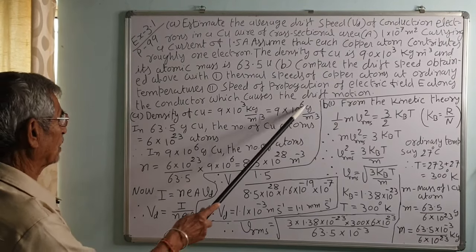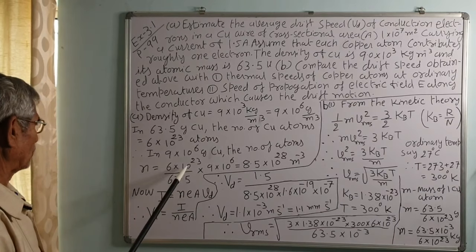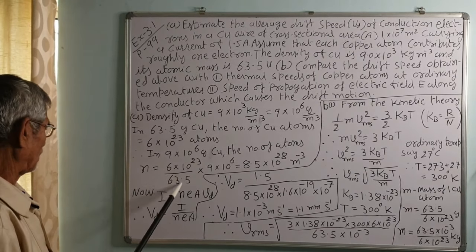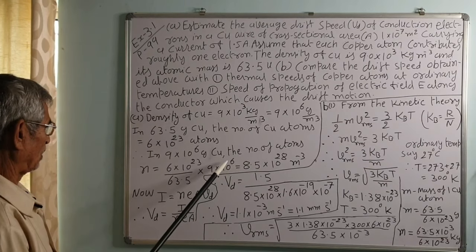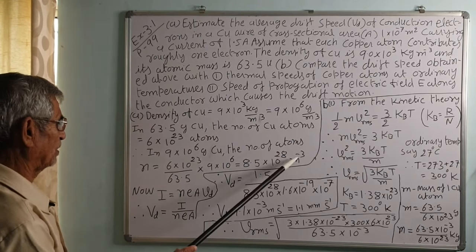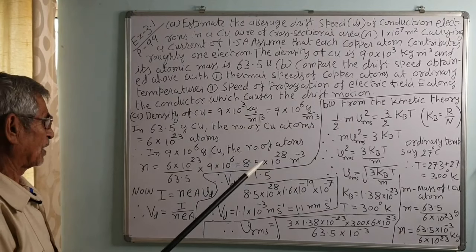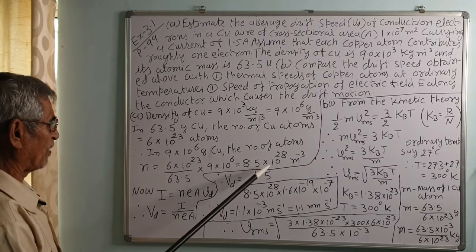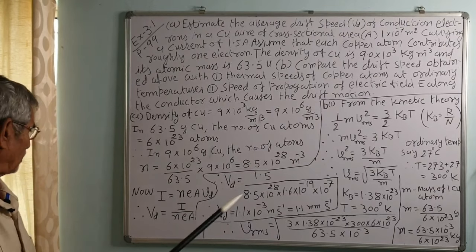So in 9 into 10 raised to 6 gram of copper, the number of atoms n is equal to 6 into 10 raised to 23 upon 63.5, multiplied by 9 into 10 raised to 6, that is equal to 8.5 into 10 raised to power 28 atoms per meter cube. So with 1 electron per atom, the number of electrons for conduction will be 8.5 into 10 raised to 28 per meter cube.